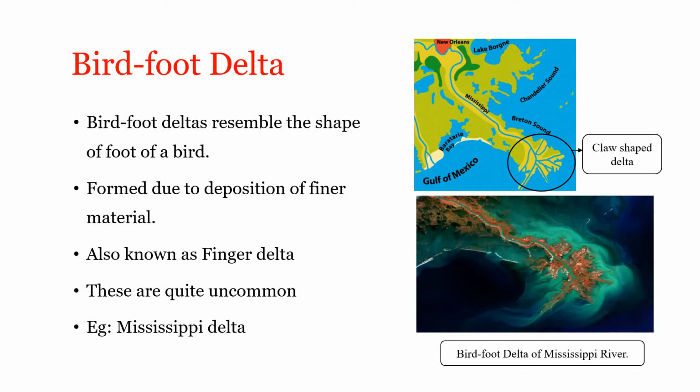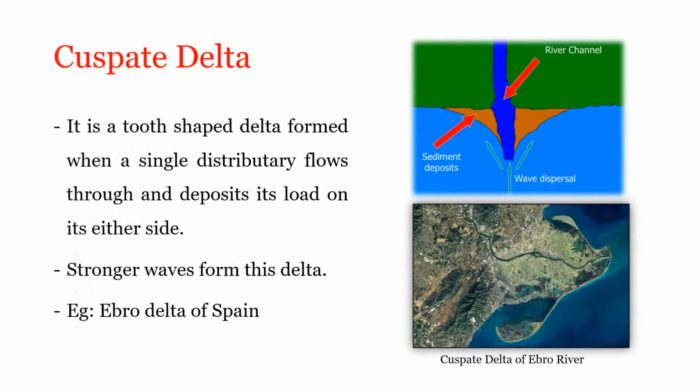Third we have is cascade delta. So it is formed where sediments are deposited onto a straight shoreline with the help of strong waves. Here the waves push the sediments to spread outwardly, creating the tooth-like shape. Best example under this category is Ebro Delta of Spain, and the image we can see satellite image of Ebro River, which is in true color composition, is best example of cascade delta.